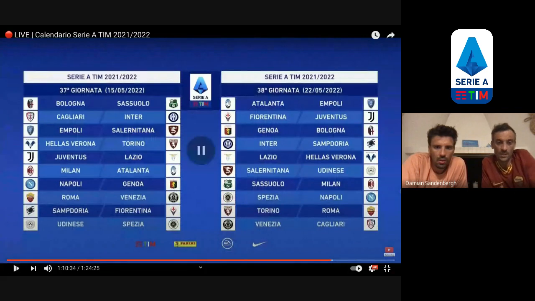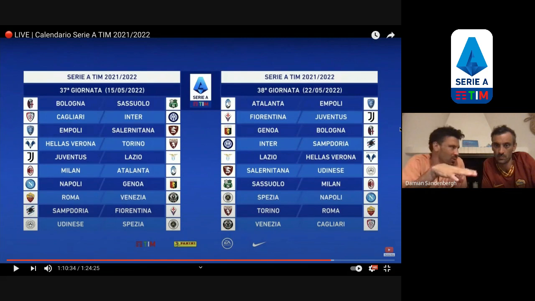Sì, partendo dalla B. So the last 2 days of the table, Roma has to play Venezia and Torino. That's awesome. Milan have Atalanta, so hopefully it's already decided what's happening with Atalanta and Sassuolo. So it's good to have those, possibly, unless they're fighting still. Yeah, because then it's a bitch. Yeah, but it's good to have.